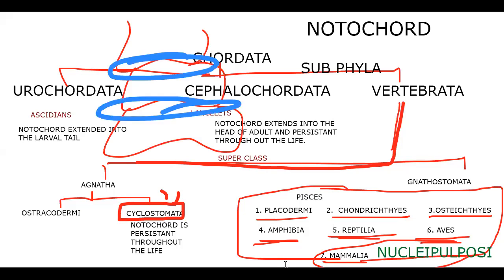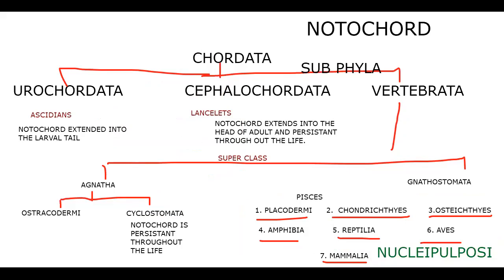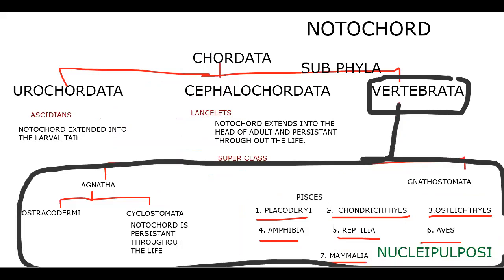At the discs, having some core gel-like substance in between them, that we say nuclei pulposi. Actually we have the vertebral column. Our notochord is replaced by the vertebral column. Those whose notochord is replaced by vertebral column are called vertebrates. So that means all these organisms have an endoskeletal element, the vertebral column, during the adult stage, including human beings. So that's why we call them vertebrates.